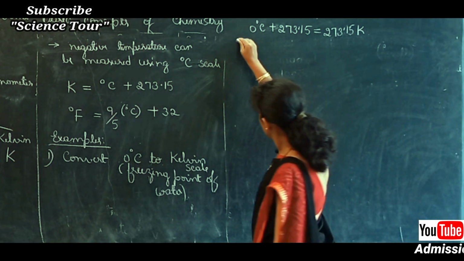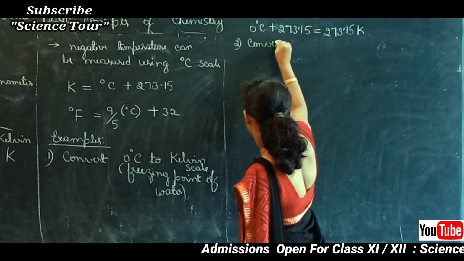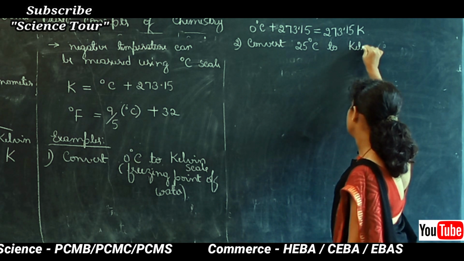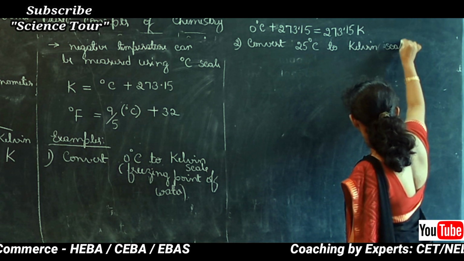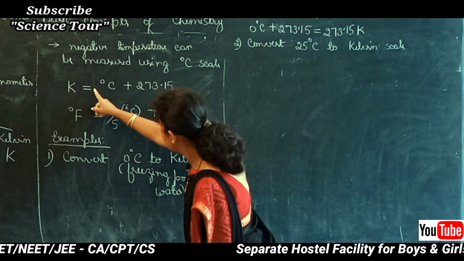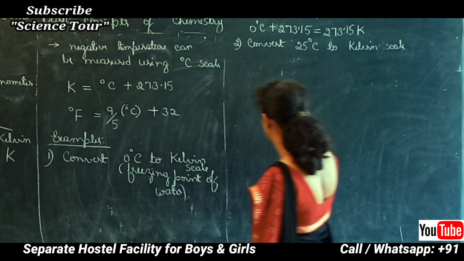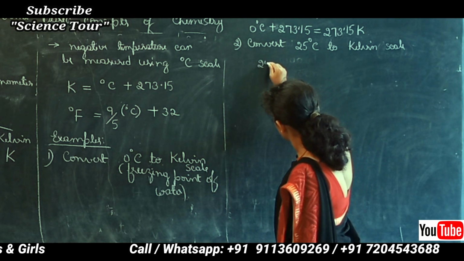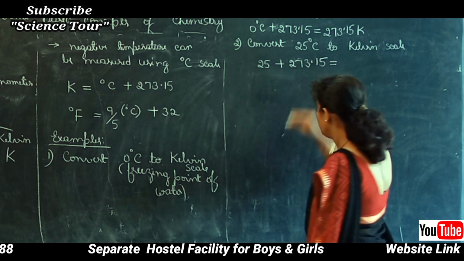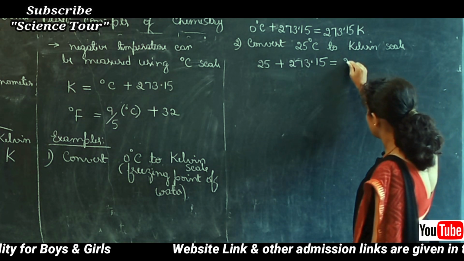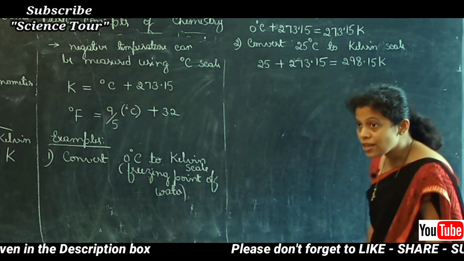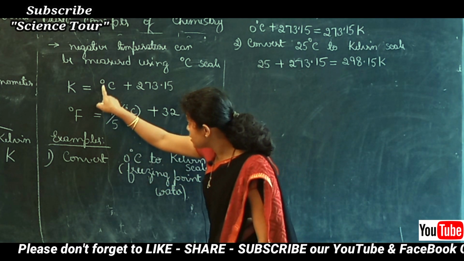Let's do one more. Let's convert 25 degrees Celsius to Kelvin scale. The applicable formula is Kelvin is equal to degree Celsius plus 273.15. That is 25 degrees Celsius plus 273.15. If you add these two numbers, you get 298.15 Kelvin. This is how you convert degree Celsius to the Kelvin scale.